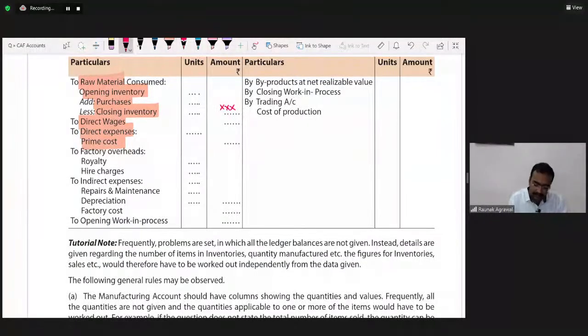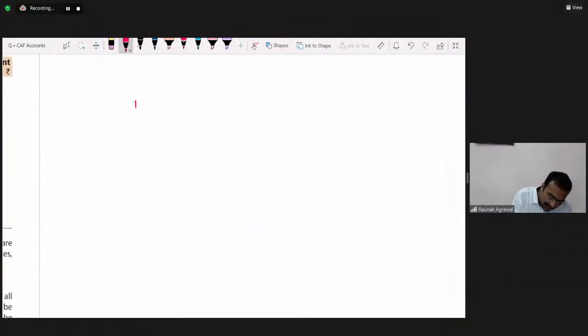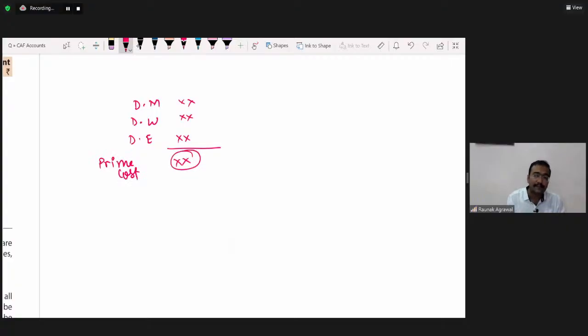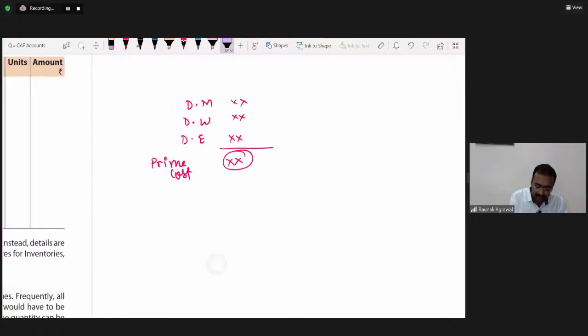See these three: direct material plus direct wages plus direct expenses. If we add these three amounts, we get prime cost. This figure is known as prime cost. This thing is relevant for intermediate level.